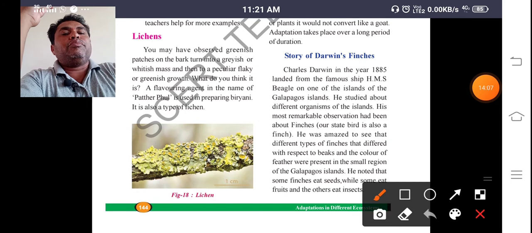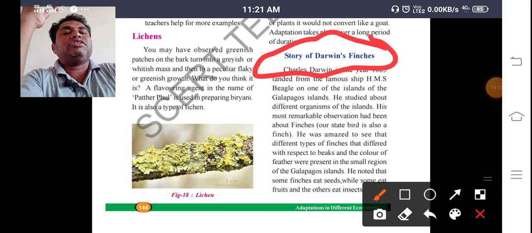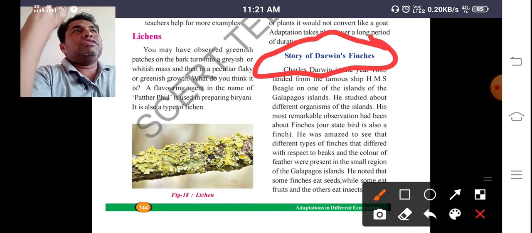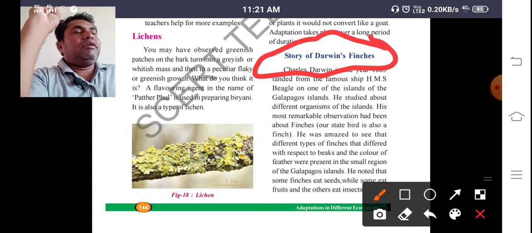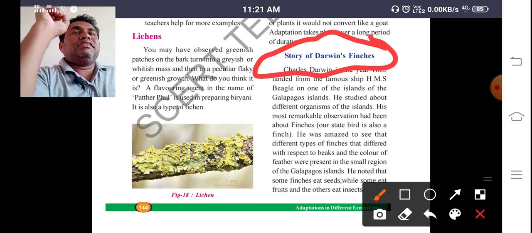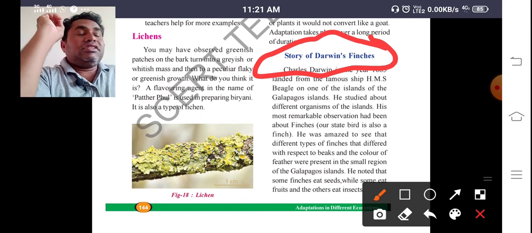He is the most important person in this biology. He proposed three theories, that is theory of evolution, natural selection, and origin of species.